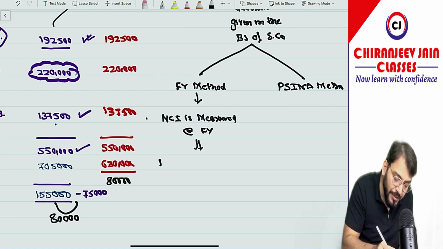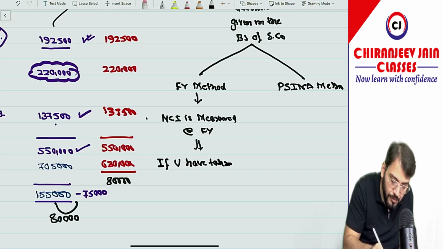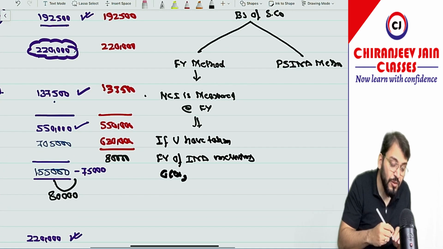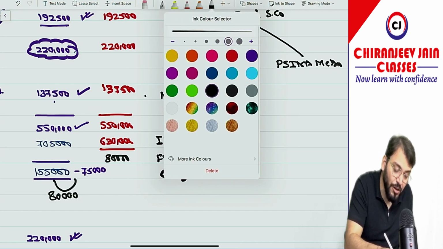And if you have taken the fair value of INA including goodwill, this will not affect your solution. Am I right or not?